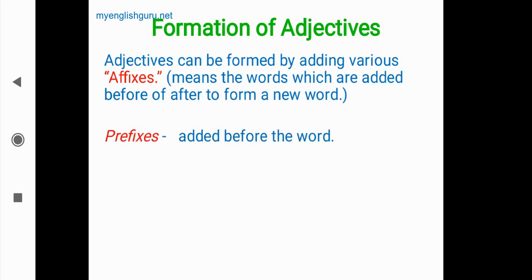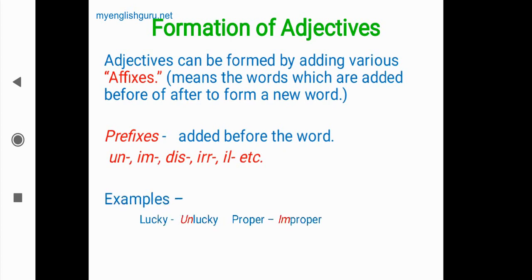These are the words or letters which are added before the word, like un, im, in, or any others like this. These are added before the adjective. For example, lucky, unlucky, proper, improper. These un and im are added before the word.